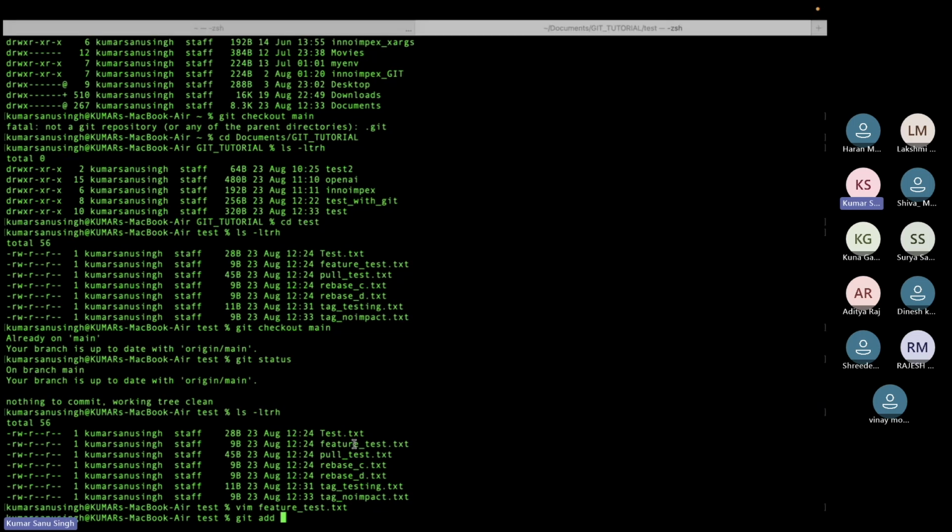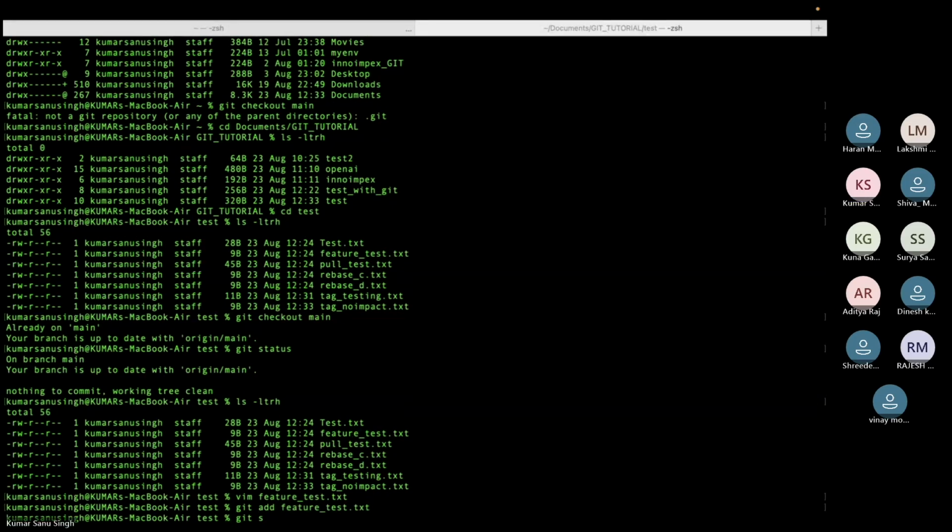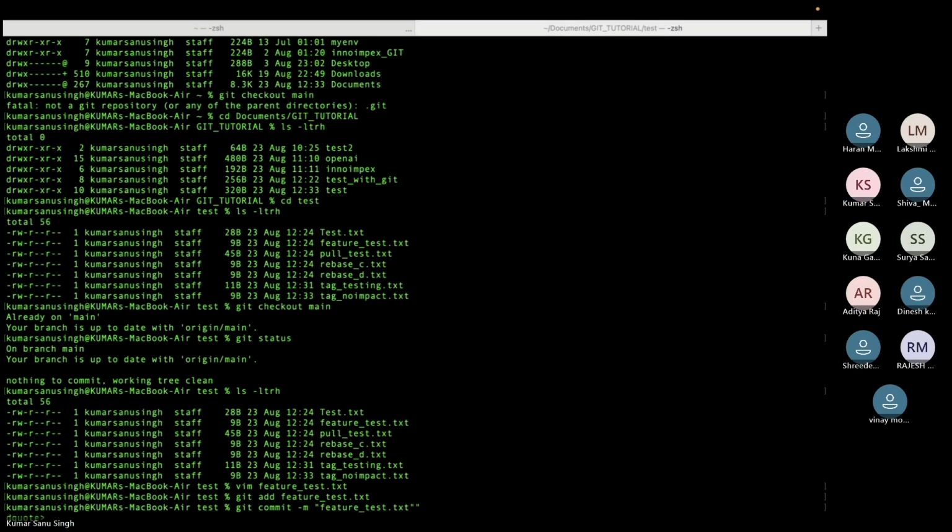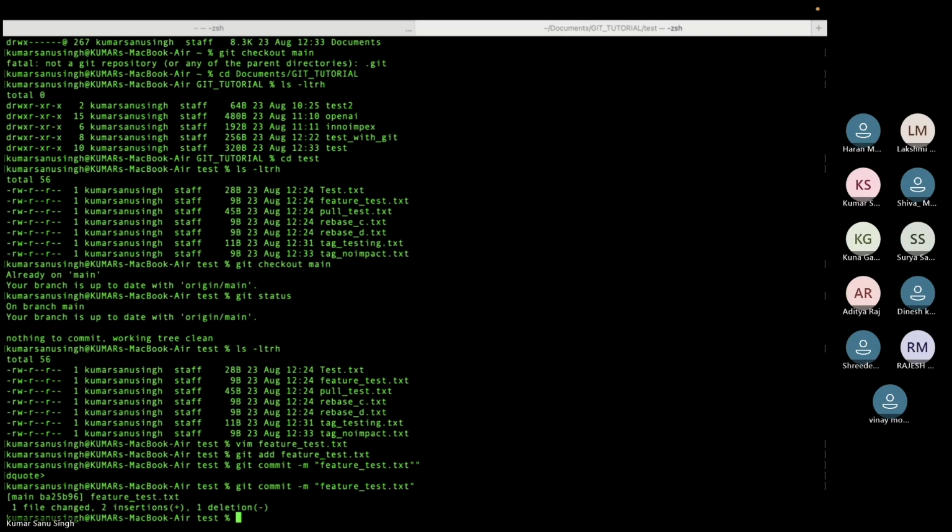Now we'll do git add, right? Then after git add, what we'll do? Git commit -m feature_test.txt. And then git push. Okay, so I have pushed this.